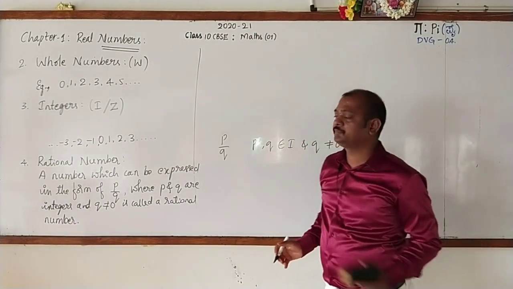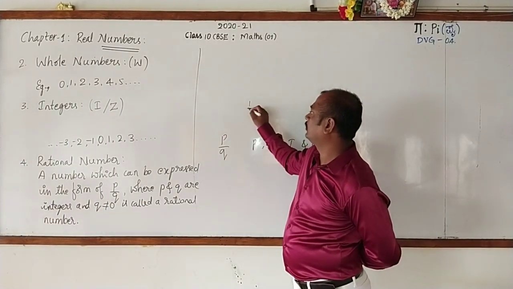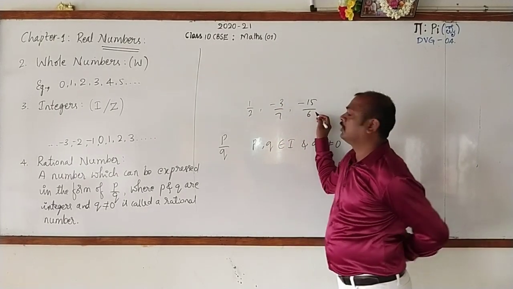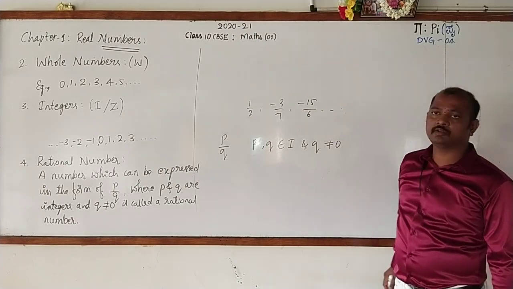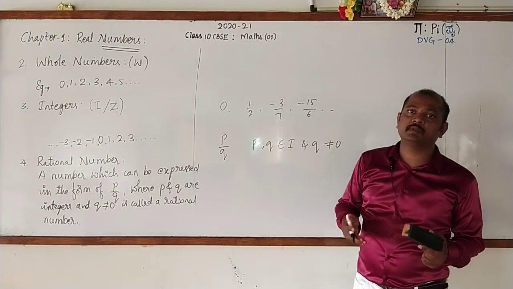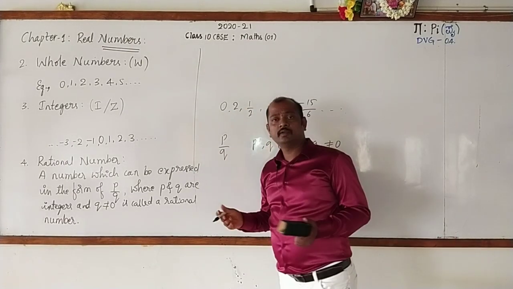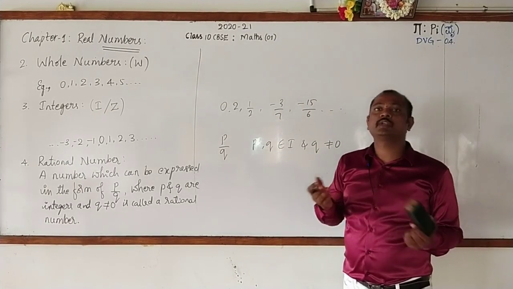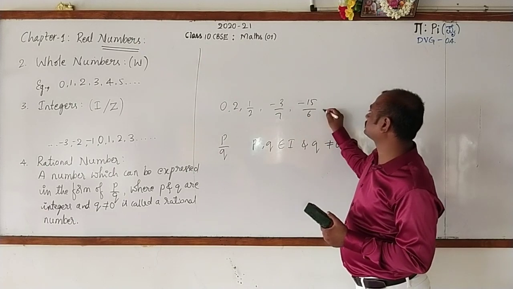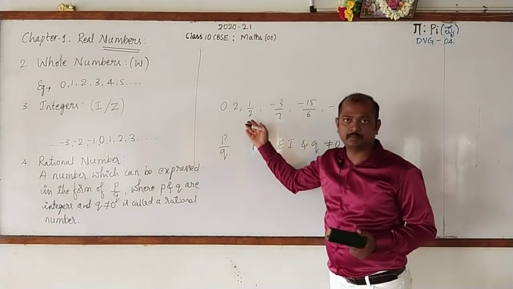Now listen to me. Stop writing and look at them. Here 1 by 2, minus 3 by 7, minus 15 by 6, all these are some examples for rational numbers. Even 0 is also a rational number because 0 can be written as 0 by 1. Then 2 is a rational number. 2 can also be written in the form of P by Q. Likewise, minus 15 and so on. All these are rational numbers.